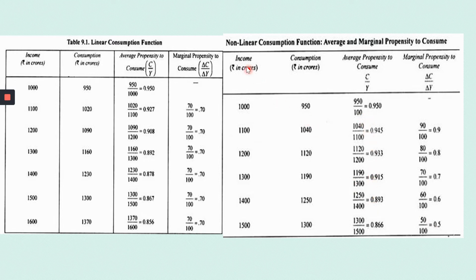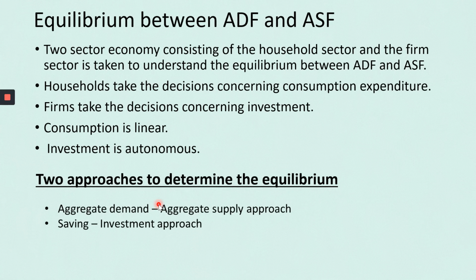So this is called a non-linear consumption function. If it is linear, marginal propensity will be constant and the average propensity to consume will vary. Did you understand? So let us go back to the equilibrium between ADF and ASF.